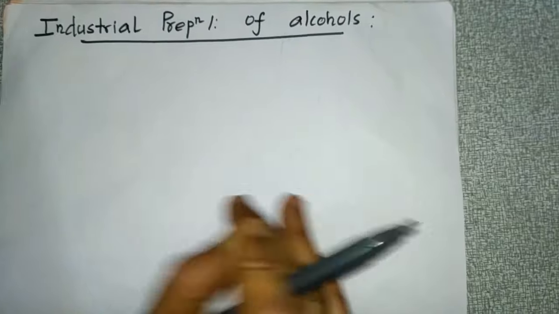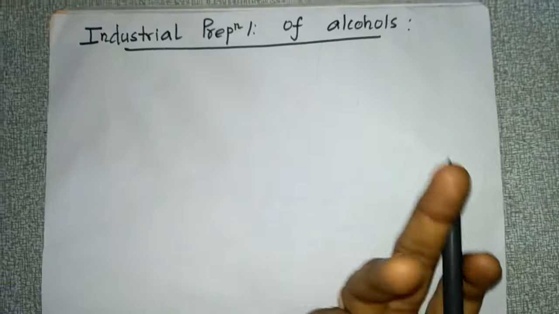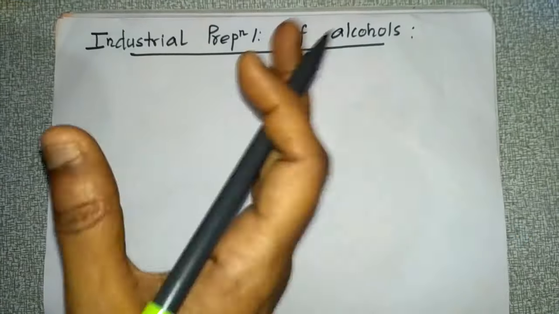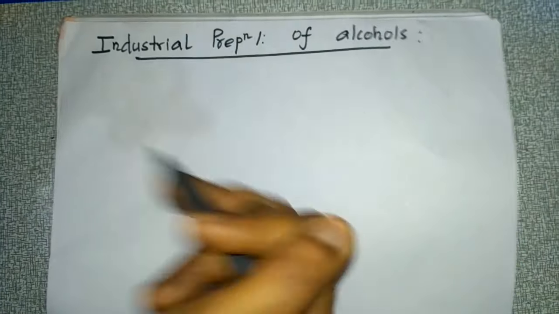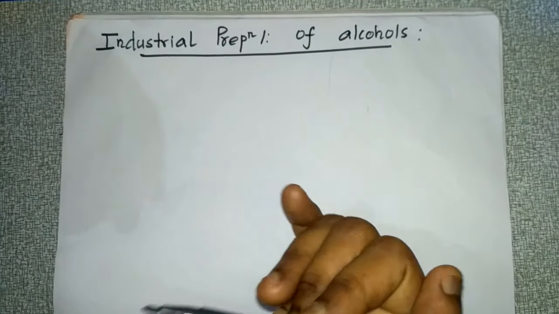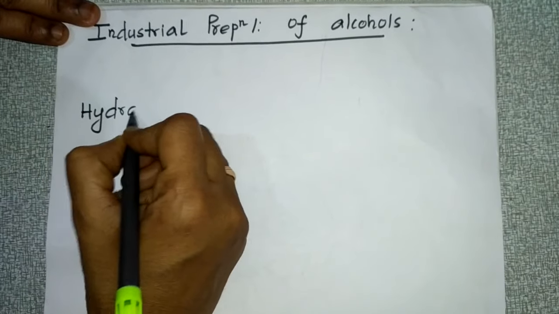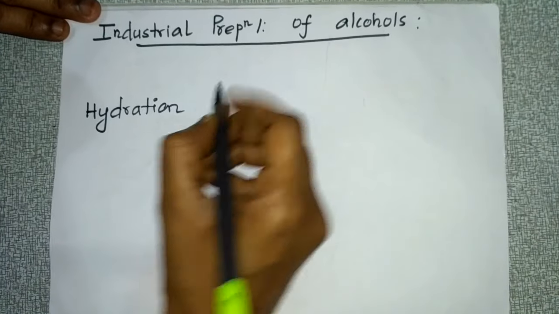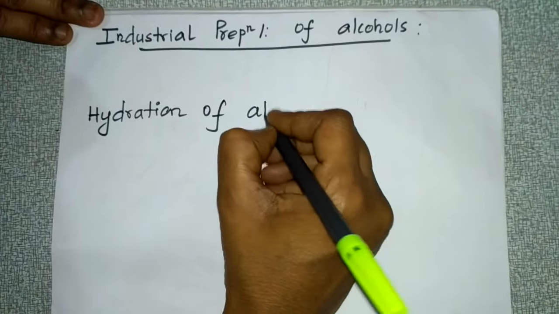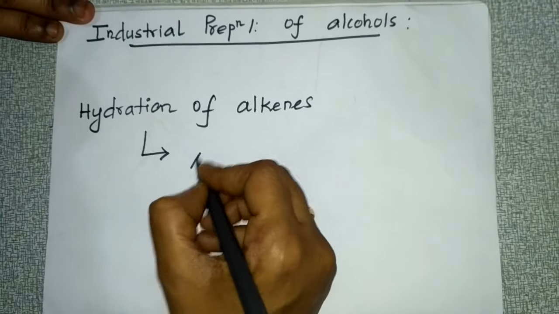In this video, we are going to discuss industrial preparation of alcohols. In the previous video, I explained general methods of preparation of alcohol. In this, we will discuss industrial preparation of alcohol. Under industrial preparation, we are going to see hydration of alkenes. So what do you mean by hydration?